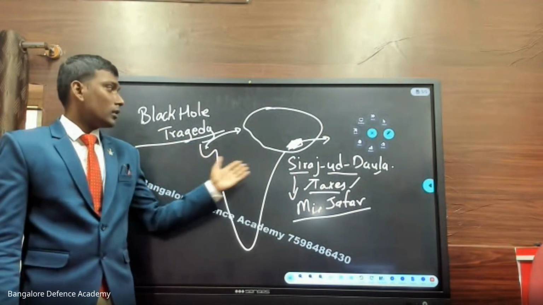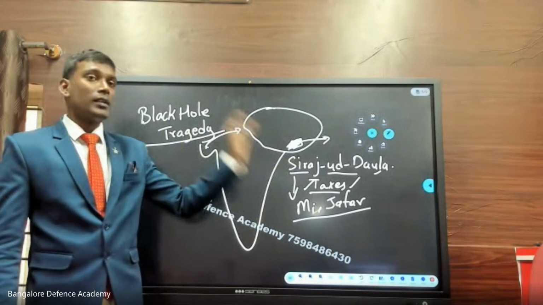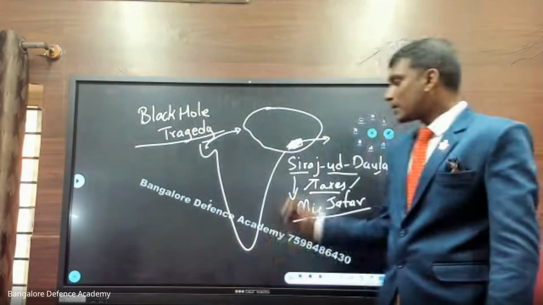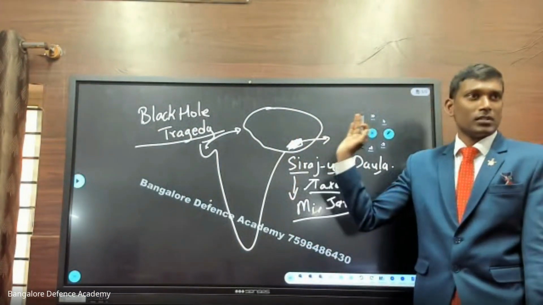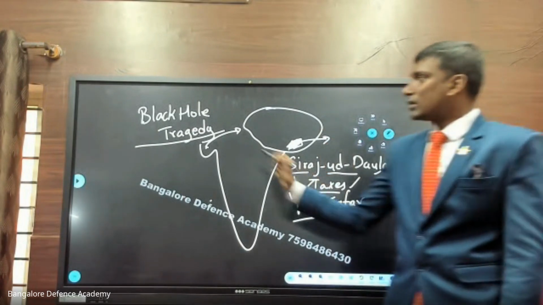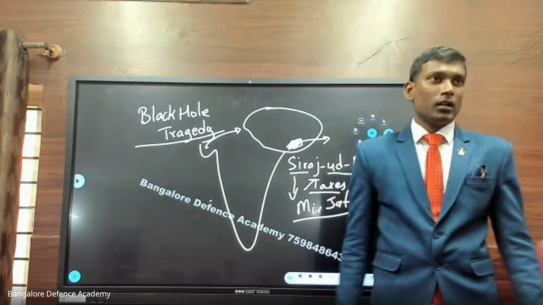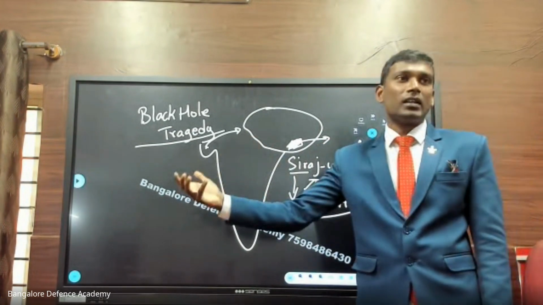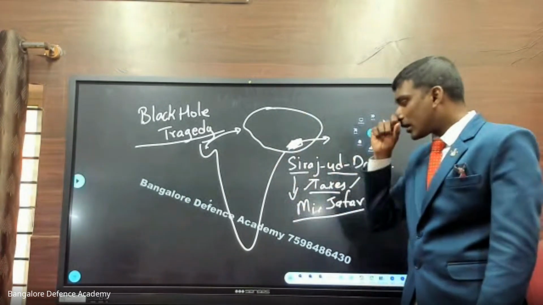Now, when the news came to Siraj-ud-Dawla that so many people died, he realized that there would be backlash or retaliation by the East India Company. Definitely, the East India Company is going to fight. Siraj-ud-Dawla was getting prepared. Now the news of these people reached England. The East India Company wants to take action. Like in the American Revolution, when the Britishers were suffering in America, they called to England. The same way now they are looking for help.